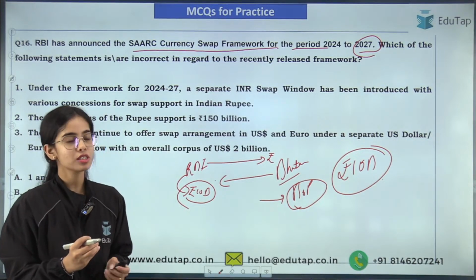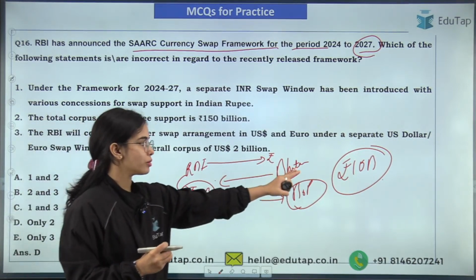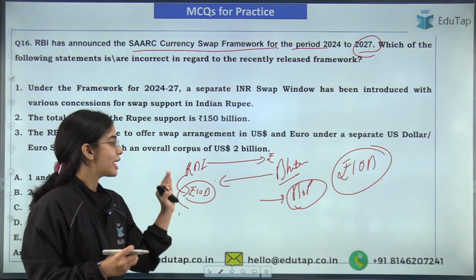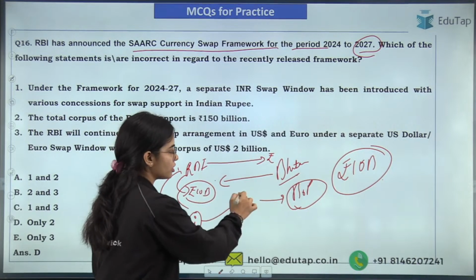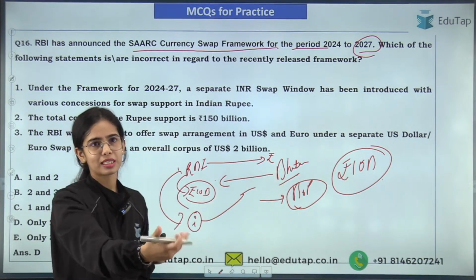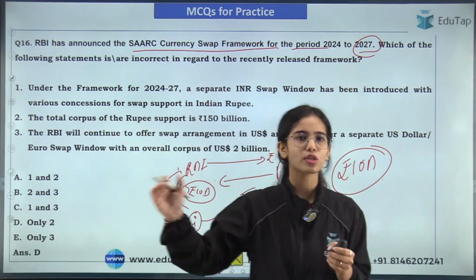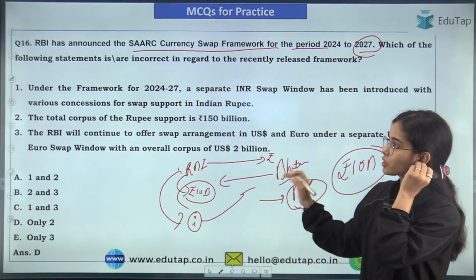Now, if RBI is giving rupees 10 billion to Bhutan, that means we are losing interest on this 10 billion rupees. So RBI is saying that Bhutan has to pay the interest on 10 billion, and RBI is going to pay the interest on Bhutan's currency, whatever currency RBI is getting, because RBI is also going to use that currency somewhere. So that is the basic idea.